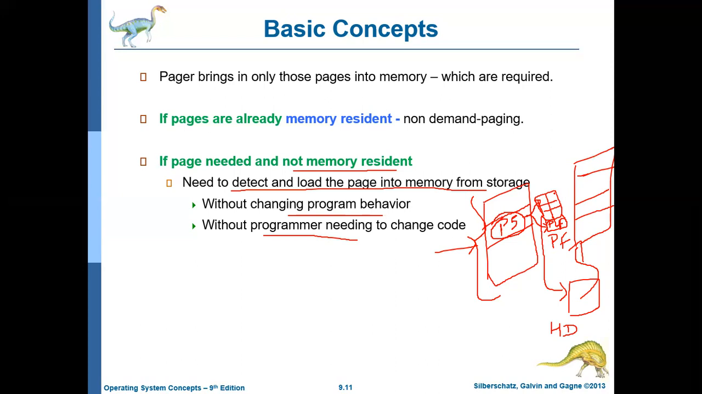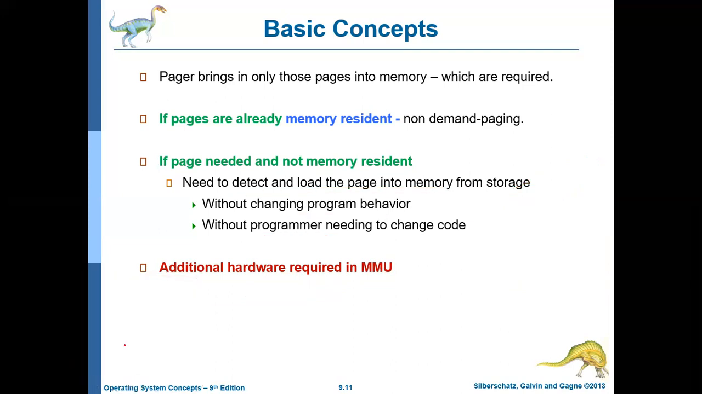So whenever there is a page fault, it is the job of the memory management unit to identify the page from the hard disk, bring it to the main memory, allocate a particular frame and update the page table. The memory management unit should do all these things without affecting the program behavior and without expecting the programmer to do any extra coding, right? For doing all these things, some additional hardware is required in the memory management unit. What are those additional hardwares? That we will discuss.